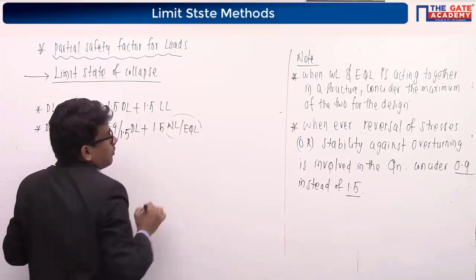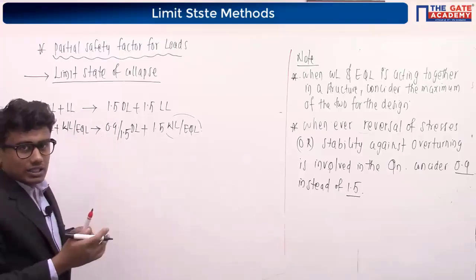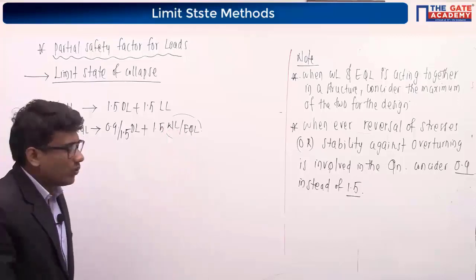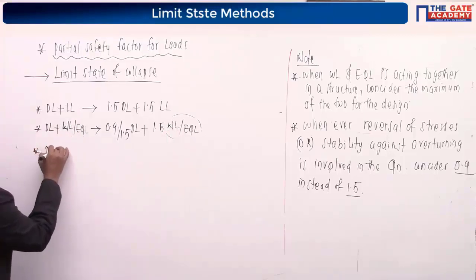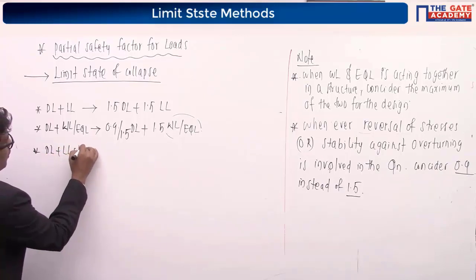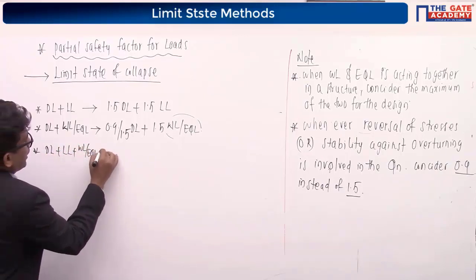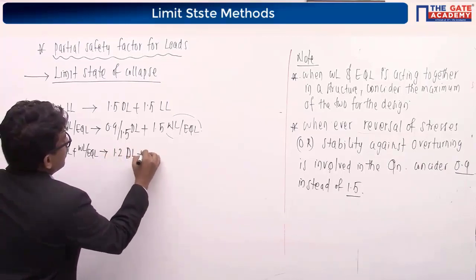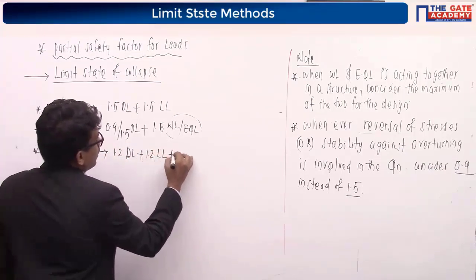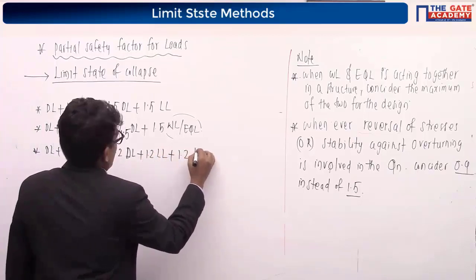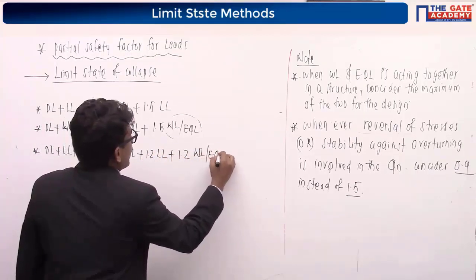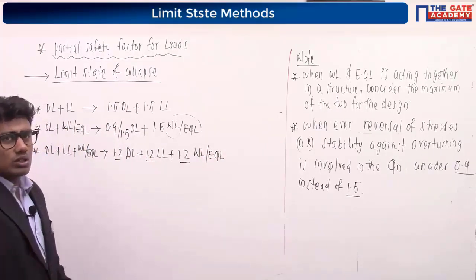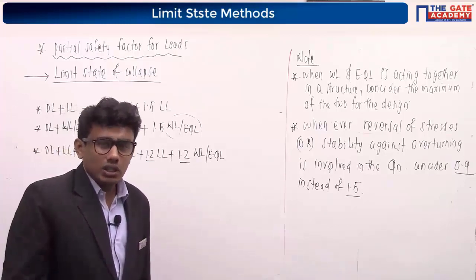Considering wind load and earthquake load, if both wind load and earthquake load are acting together in the structure, take the maximum of the 2. If I consider dead load, live load, wind load or earthquake load combination, the load factor value will be 1.2 dead load plus 1.2 live load plus 1.2 wind load or earthquake load. We have to consider the factors as 1.2, 1.2, 1.2. Not factor of safety, it is the partial safety factor for loads.